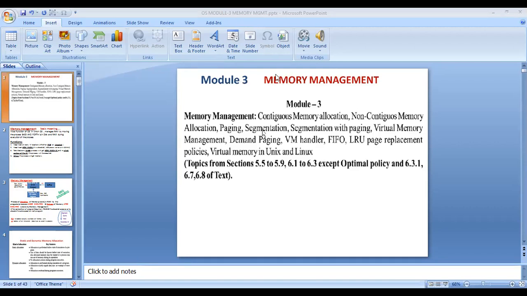What is the name of module 3? Memory management, sir. Yes, memory management. So module 3 is memory management. So what basically is a memory? Memory is one of the main resources. The computer system has memory as one of the main resources. The second main resource is the CPU. Then we have hard disk, memory space, then input and output devices, etc.